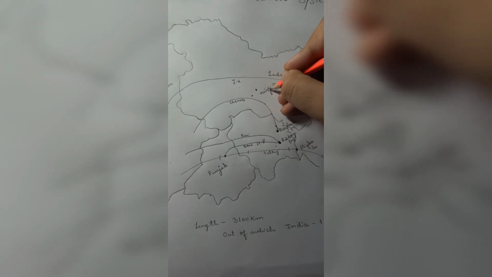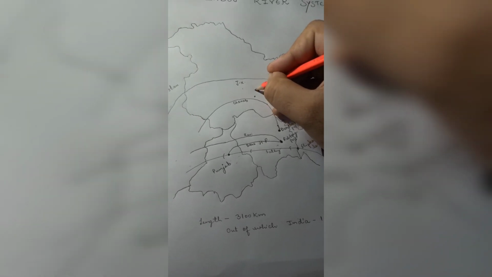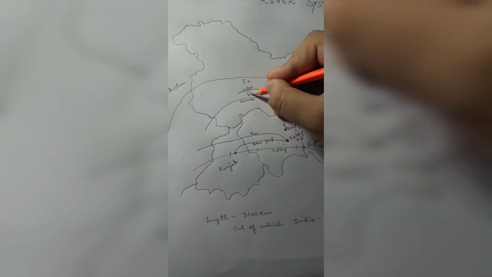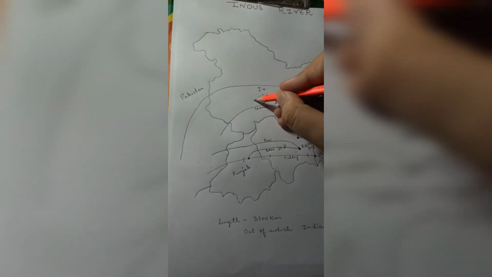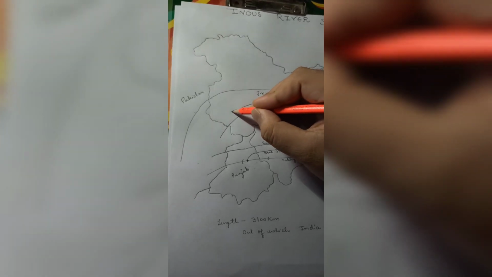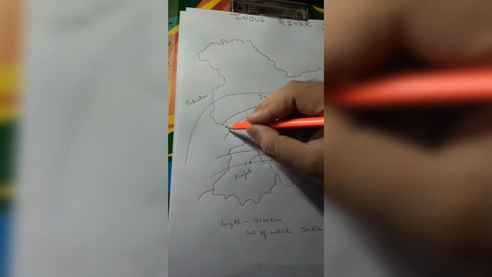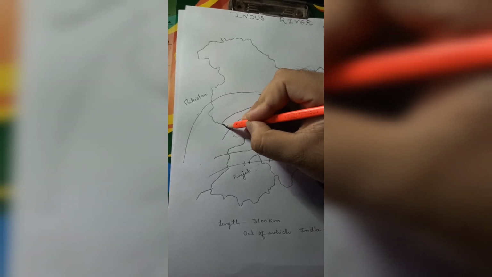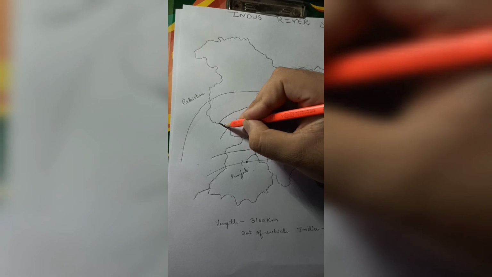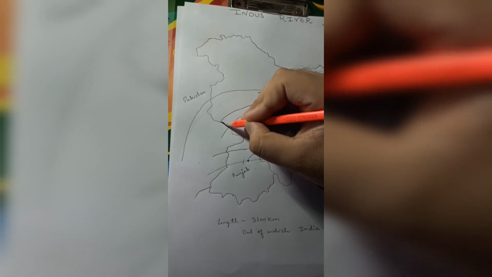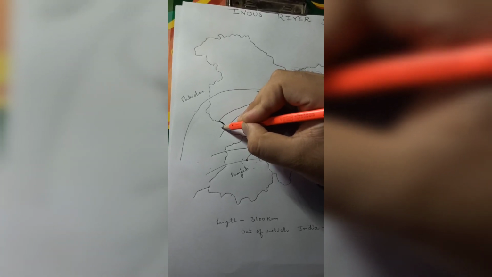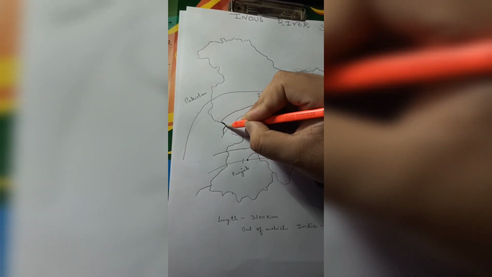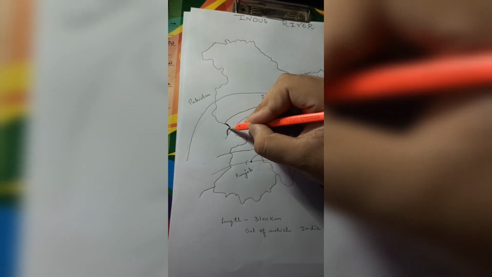From Verinag, it passes through a famous lake, that is Vular Lake, and after passing the Vular Lake, it drains into Pakistan. Before draining into Pakistan, it actually makes a boundary of the J&K state, and then it enters into Pakistan region, and after that it drains into Chenab River. I think this much is clear.